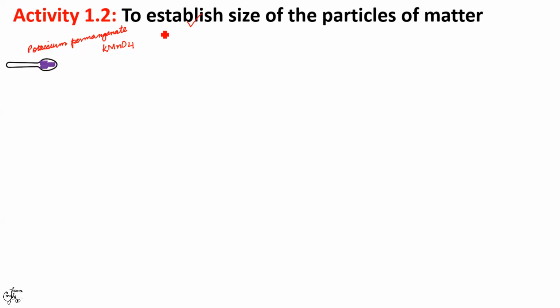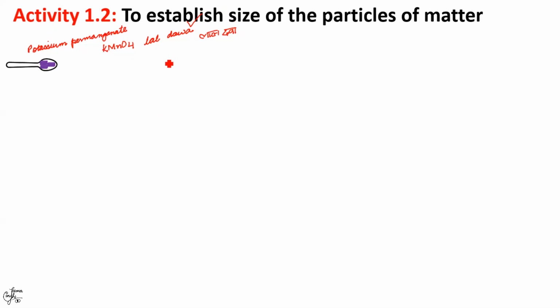Also, it is commonly used as a disinfectant to clean water tanks at homes, especially in villages, under the name of Lal Dawa. You must have heard about this. Lal Dawa. Alright. These crystals, which are dark purple or purplish black in color, when dissolved in water, give a light pink to dark purple solution depending upon the quantity which is added. If you add more quantity, the color will be in a purple shade. If you add a very small quantity, it will be in a pink shade. Since it produces a light pink color in water, it is called Lal Dawa or Lal Dawai also. All this was for your extra knowledge.